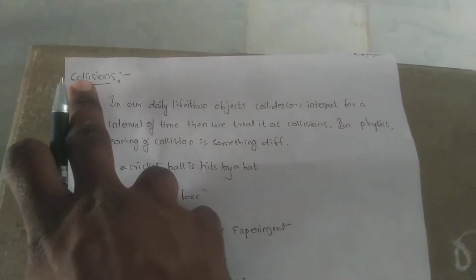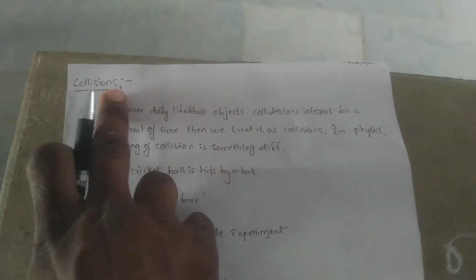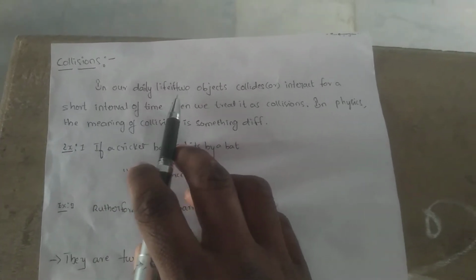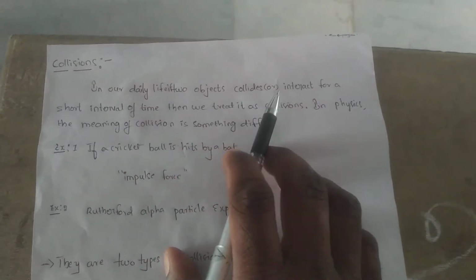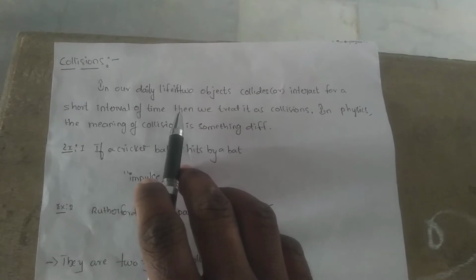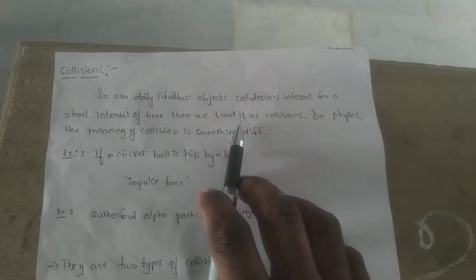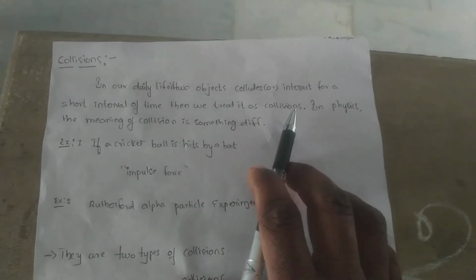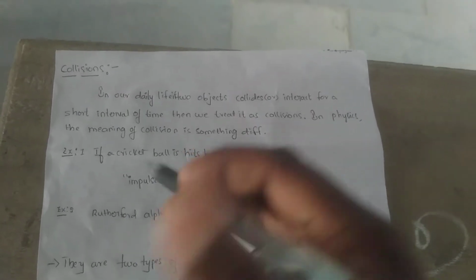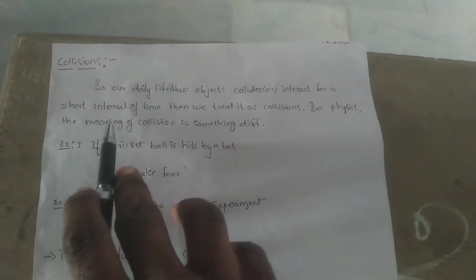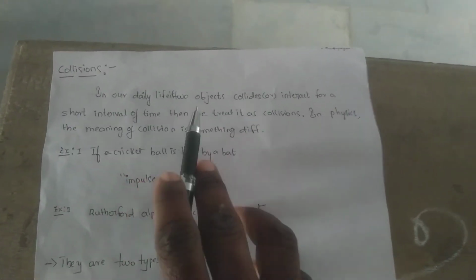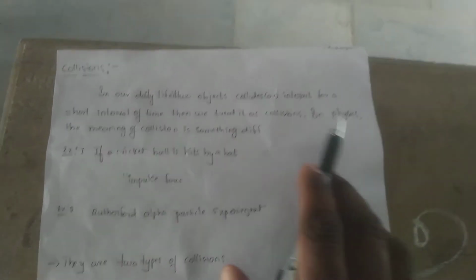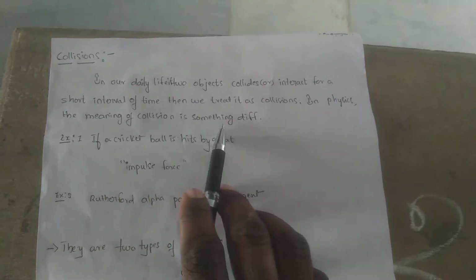So first, what is a collision? In our daily life, if two objects collide or interact for a short interval of time, then we treat it as a collision. But in physics, the meaning of collision is something different.